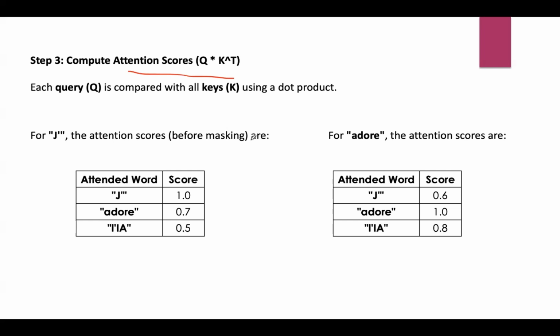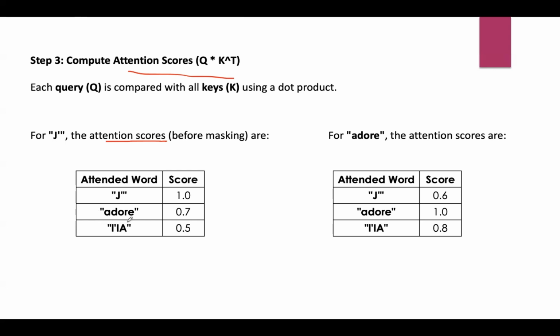So if you get the higher score, then it means a stronger relationship between the words. Lower score means weaker relationships. These scores are calculated before applying masking or softmax normalization. So you can see these words. For example, if you take the word J, attention scores before masking are like this. These are the corresponding attention scores for the word J. As there is a direct match, it will be one only.